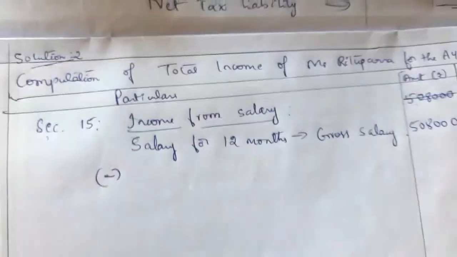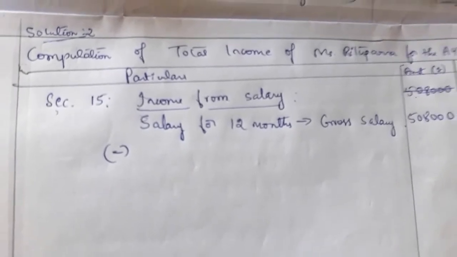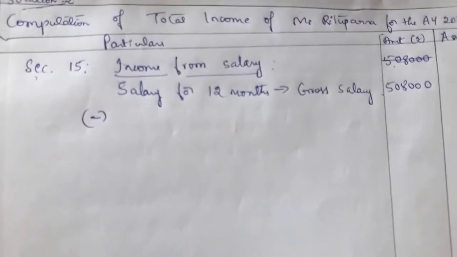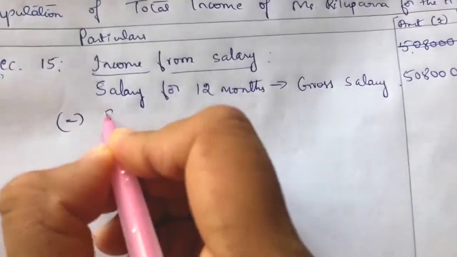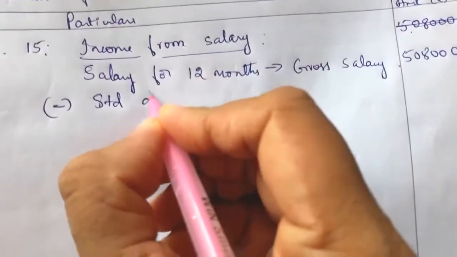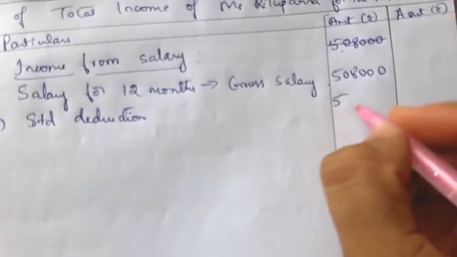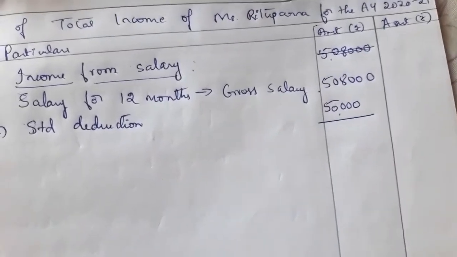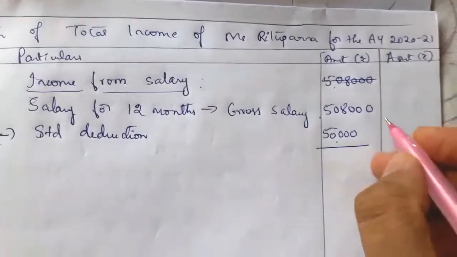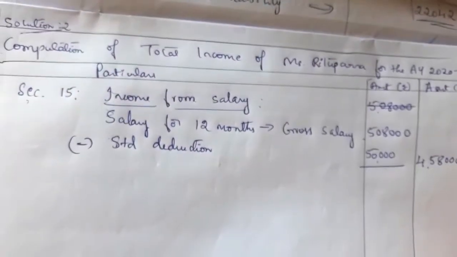So from gross salary we can provide 2 deductions, that is standard deduction and professional tax paid. If they give professional tax paid, then we have to deduct 2,400 professional tax. Here they have not given it, but standard deduction we have to provide whether they give it or not. Standard deduction is 50,000, we have to deduct. So that is 4,58,000 taxable income from salary.